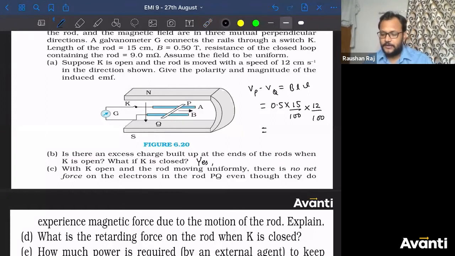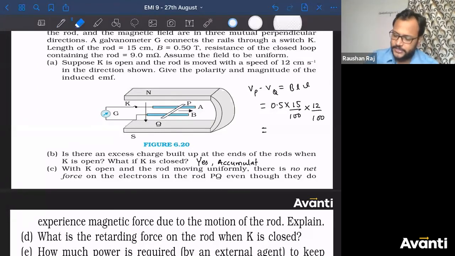Then, what if K is closed? What will happen if K is closed? That means the switch is closed. Then this accumulation will be gone. Now the charges will flow, so accumulation stops. Now current will flow.